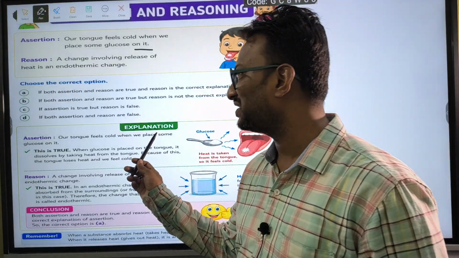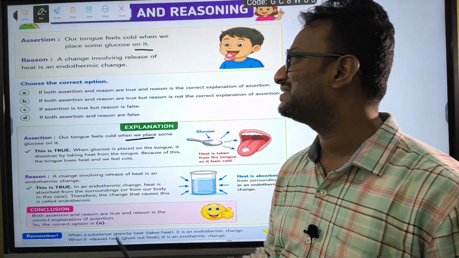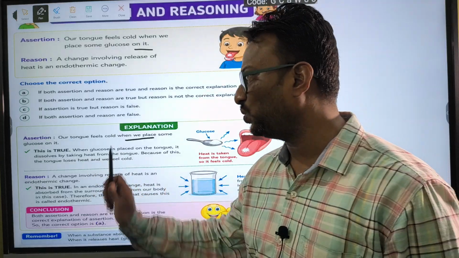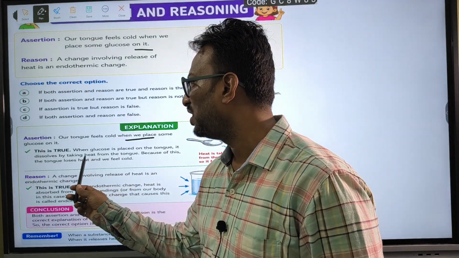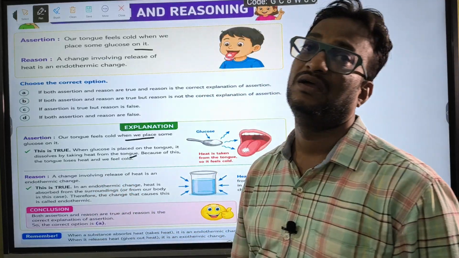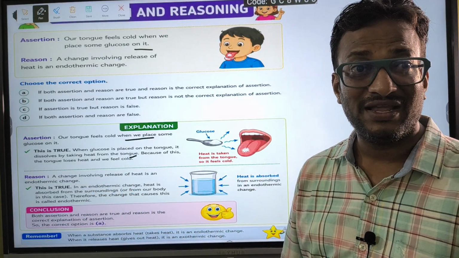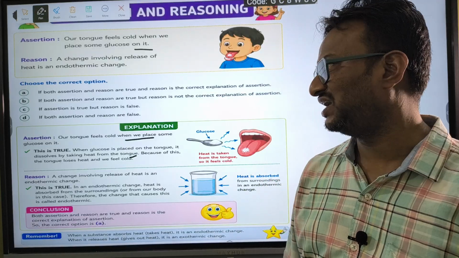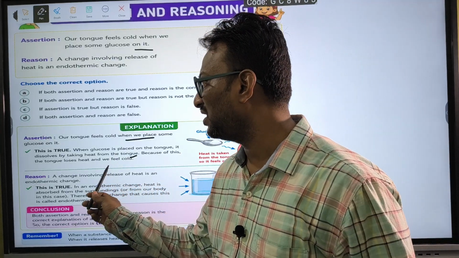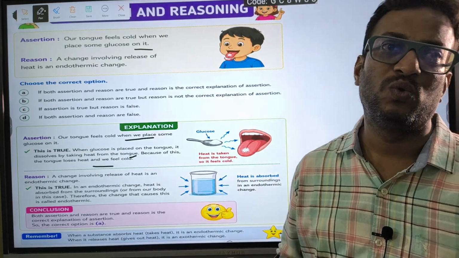So the assertion is: our tongue feels cold when we place some glucose on it. This is true. When glucose is placed on the tongue, it dissolves by taking heat from the tongue. How is glucose dissolving there? It is receiving heat from the tongue and it is dissolving. Because of this, the tongue loses heat and we feel cool.